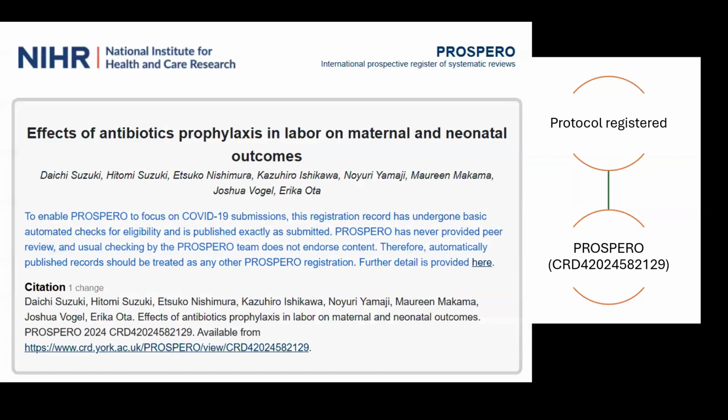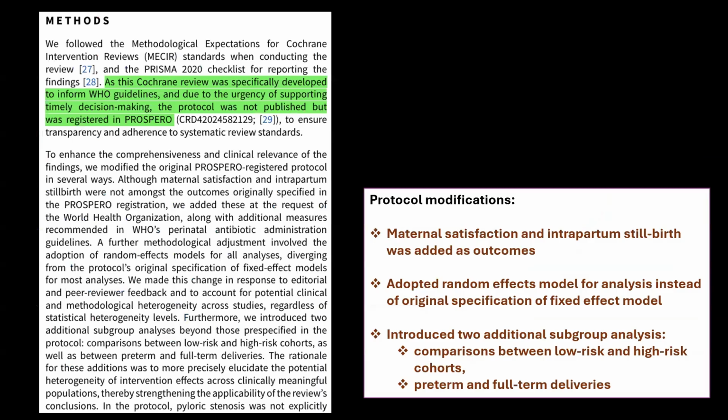So usually before Cochrane publishes a systematic review, the author should actually publish the protocol, which is then continued as a study. Here, because they had time constraints, and because of urgency in the nature where they have to advise the WHO, they have mentioned that this protocol was not published prior, but they had registered in PROSPERO. So this is what they had mentioned here.